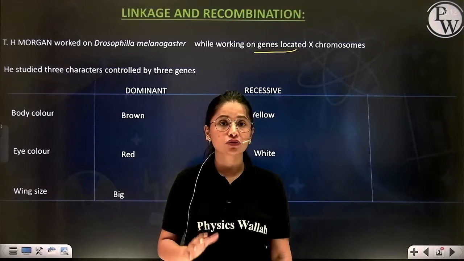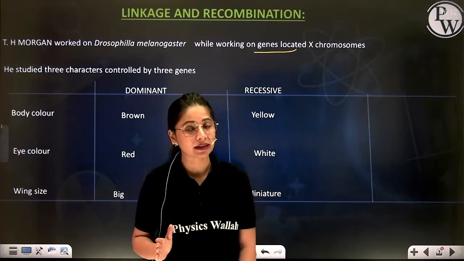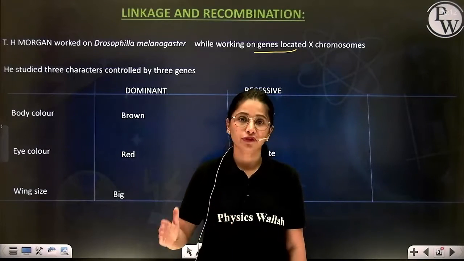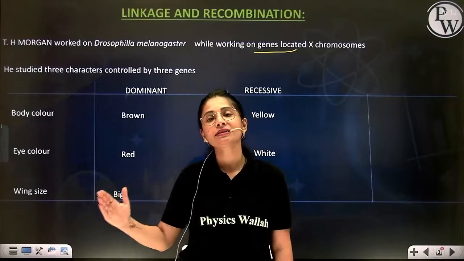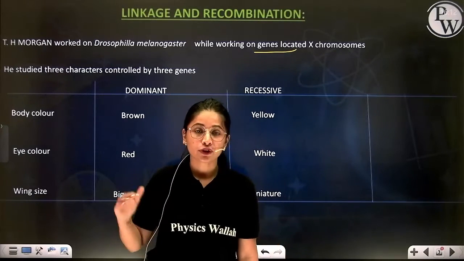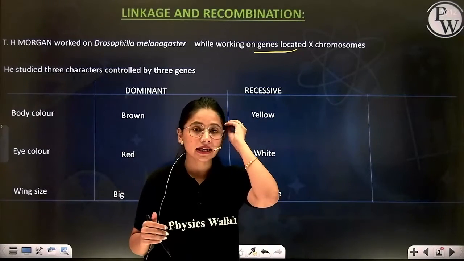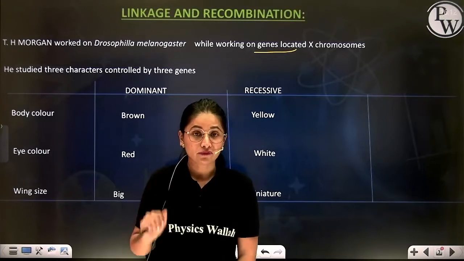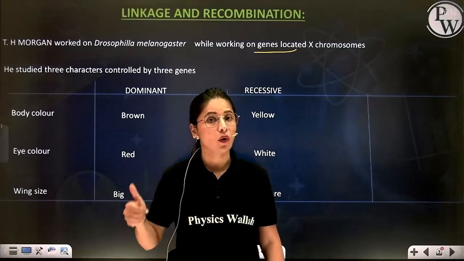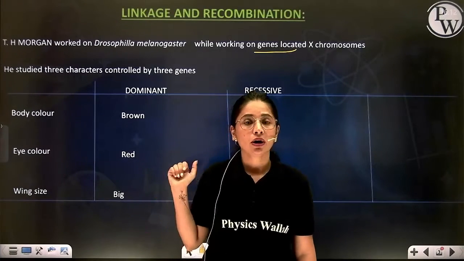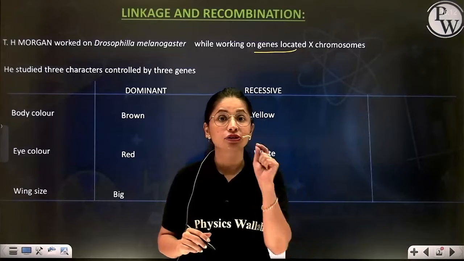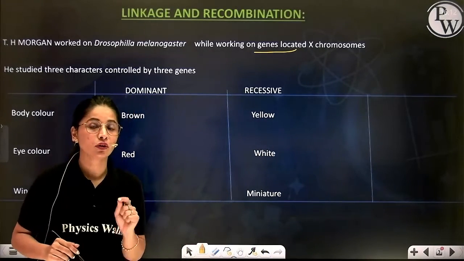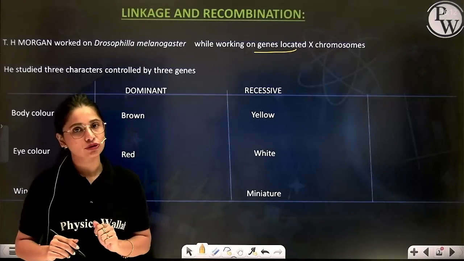Drosophila, beta, show the same sex determination pattern as humans, that is XX means female, XY means male, right? So Morgan was studying the sex chromosome of Drosophila, the genes located on the X chromosome.